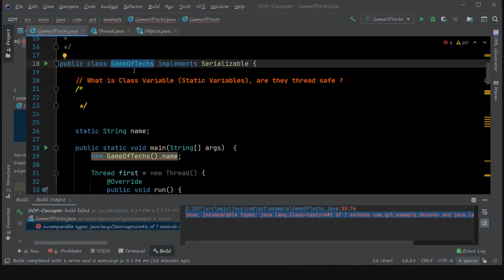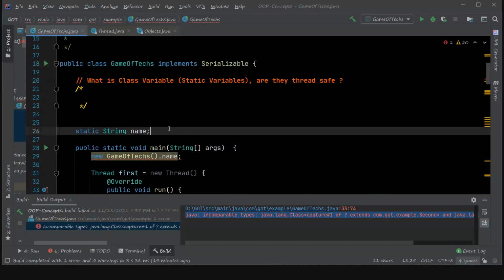It's bound to the class level, not to the instance level, right? Are they thread safe? Of course, they are not thread safe, because any object or any member can have access to this variable, and multiple threads can simultaneously change the value of this variable.